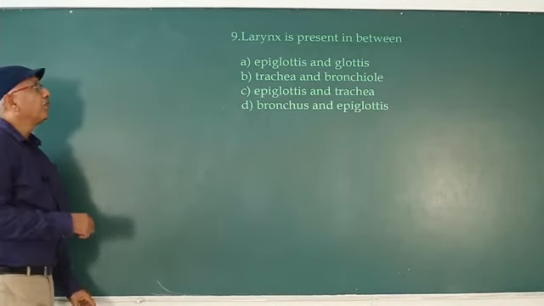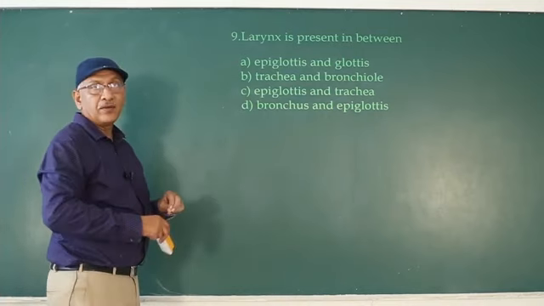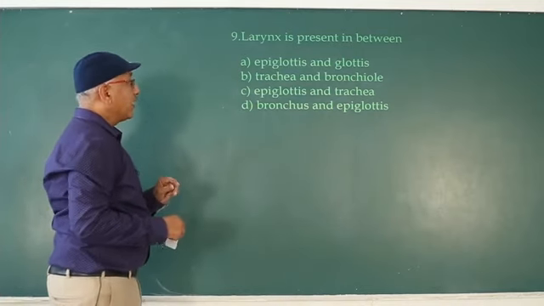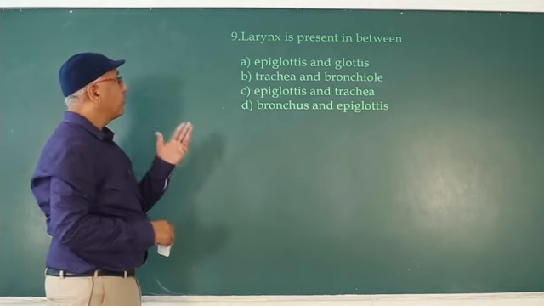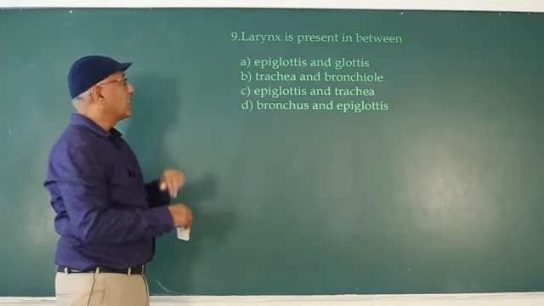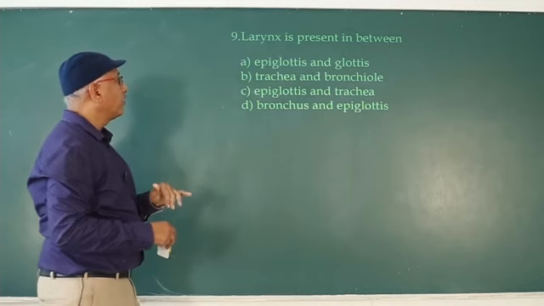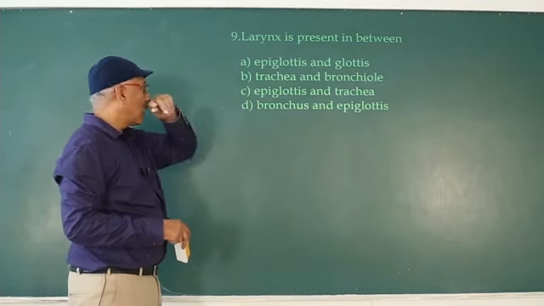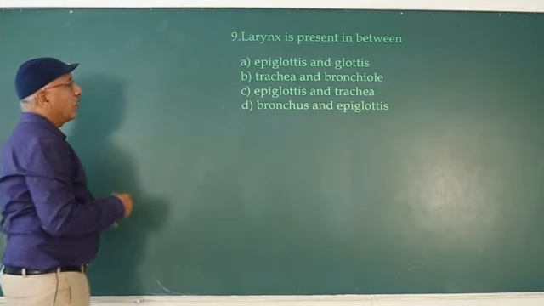Next one is larynx is present in between. Epiglottis is a cartilage that covers the glottis.